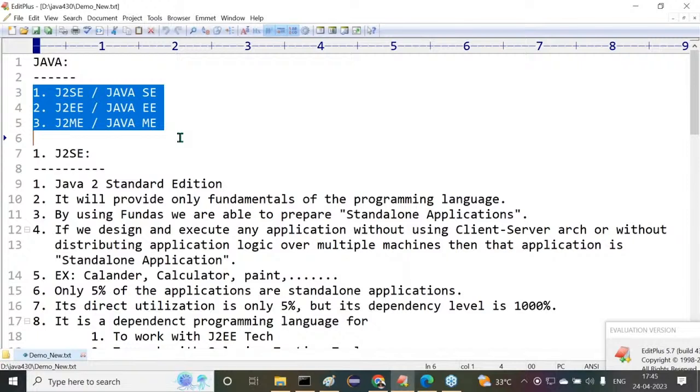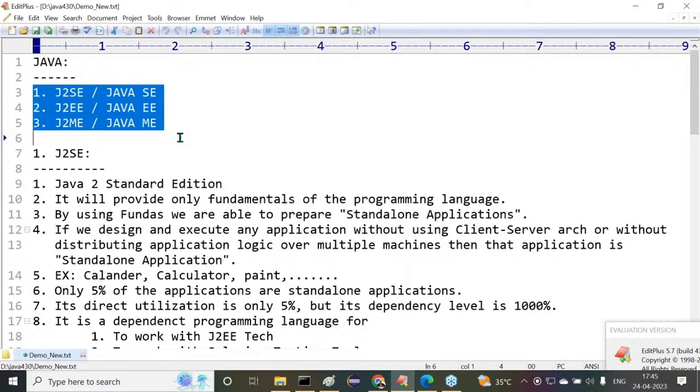How many applications are standalone applications? Only 5% of the applications. What is a standalone application? If we prepare and execute any Java application without using client-server architecture, or without distributing application logic over multiple machines, then that application is a standalone application. Its direct utilization is only 5%, but its dependency level is what?